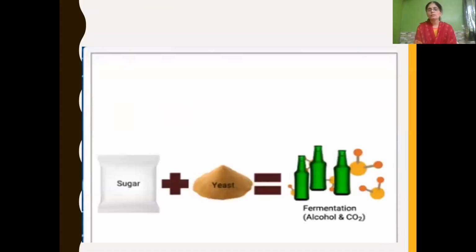Then the microorganism yeast converts sugar into alcohol, and carbon dioxide is released. This process of conversion of sugar into alcohol is called fermentation. Okay, children, so what is fermentation? Conversion of sugar into alcohol is called fermentation.